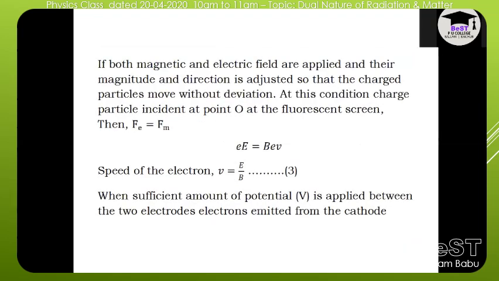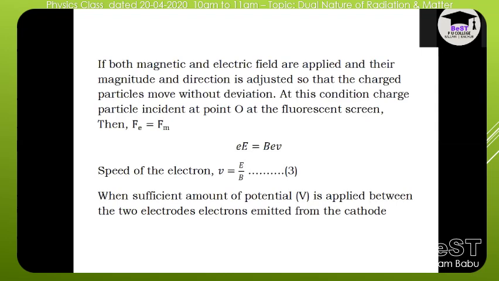Next, if both electric and magnetic fields are applied at a time and both are adjusted until the forces are equal. So we mentioned here Fe is equal to Fm, and in Fe place we substituted small e capital E, and in Fm place we substituted BeV, and both sides small e can be cancelled. Then speed of electron is equal to capital E by capital B.